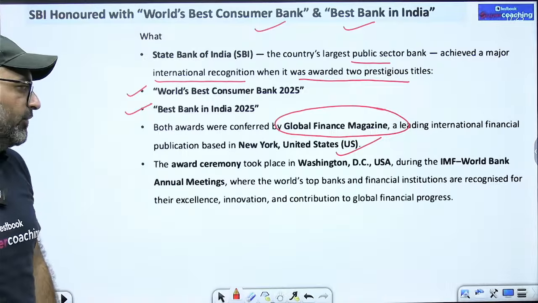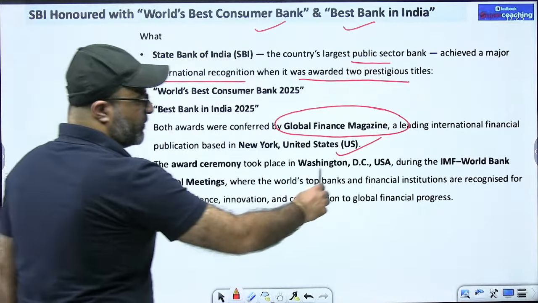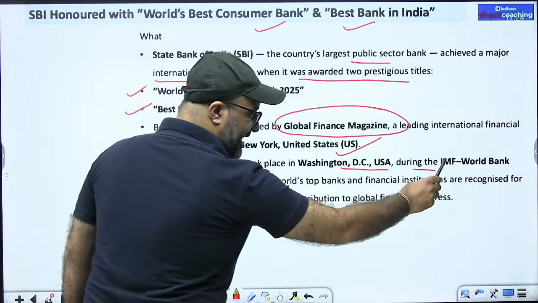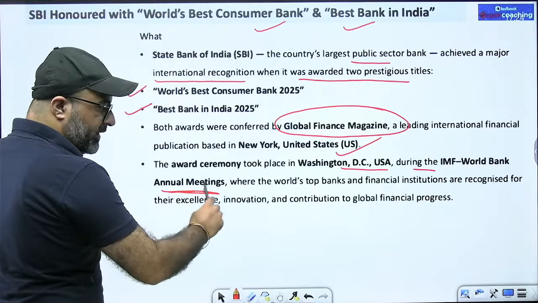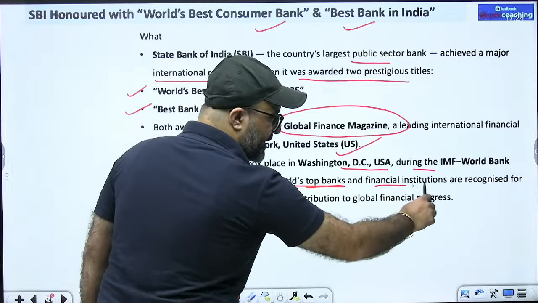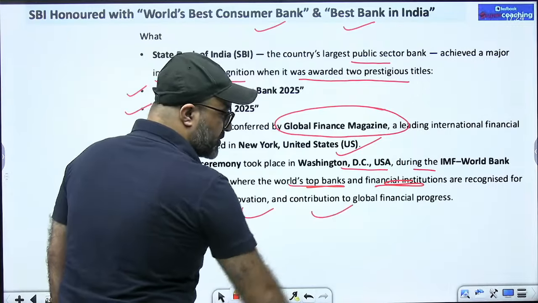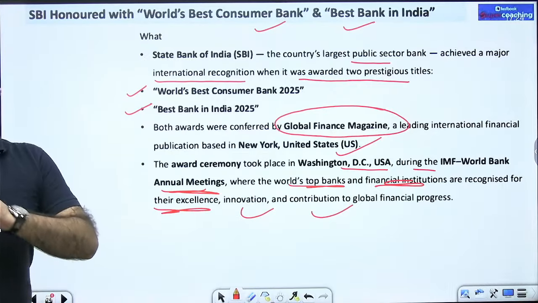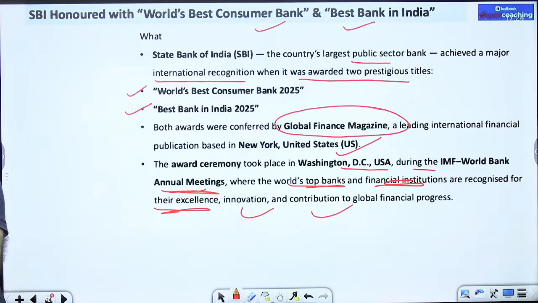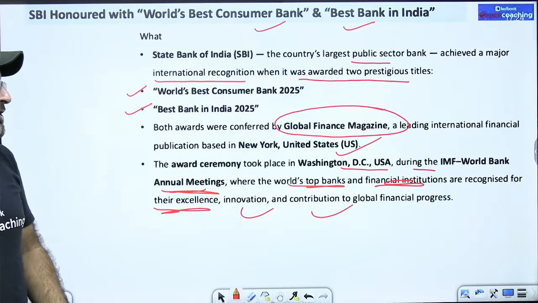And if I talk about the award, this award ceremony took place in Washington DC, US during the IMF World Bank annual meeting, where the world's top banks and financial institutions are recognized for their excellence in innovation and contribution to the global financial progress.